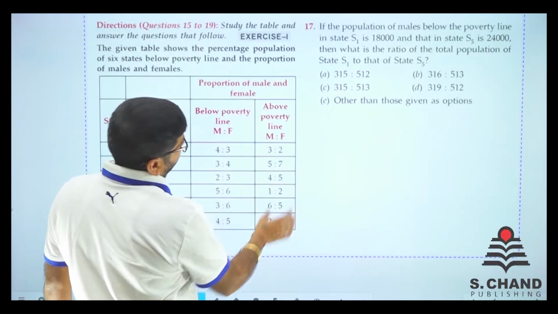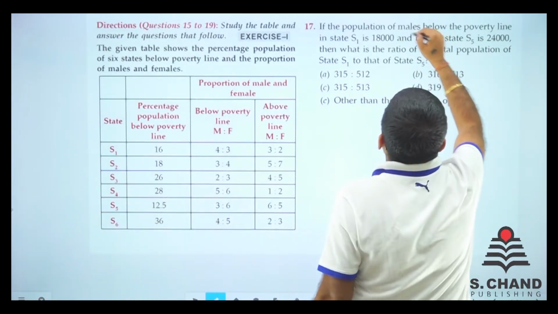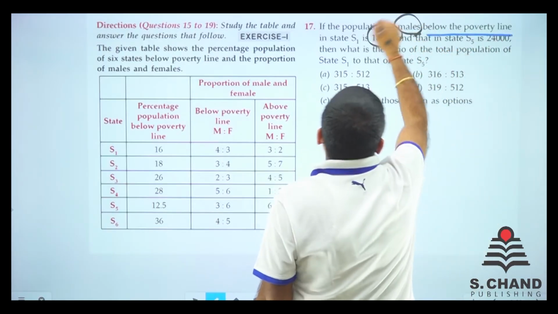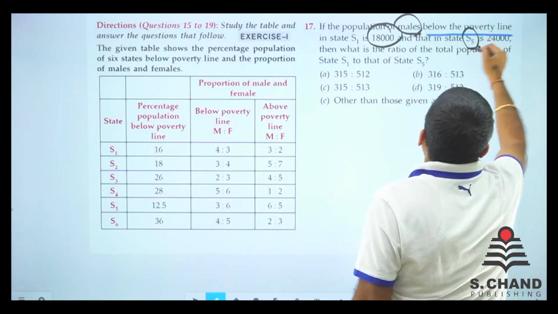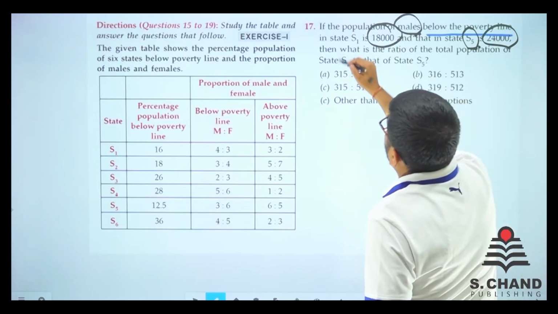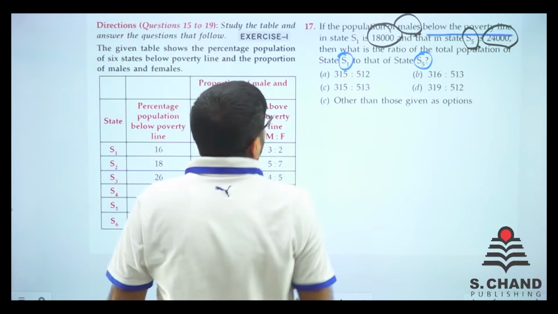What does it say? It says, if population of males below poverty line, state 1 is 18,000, and that of state 5 is 24,000. What is the ratio of total population of state 1 to state 5? Total population का निकालना है.